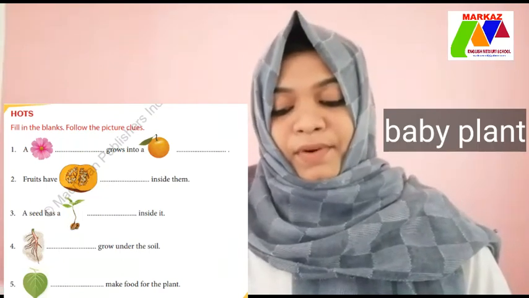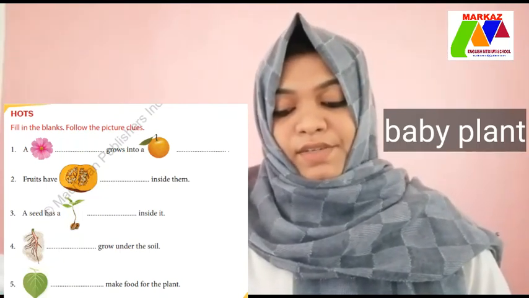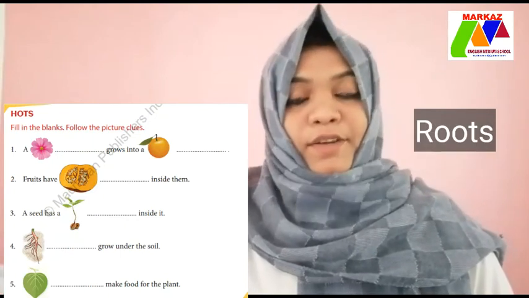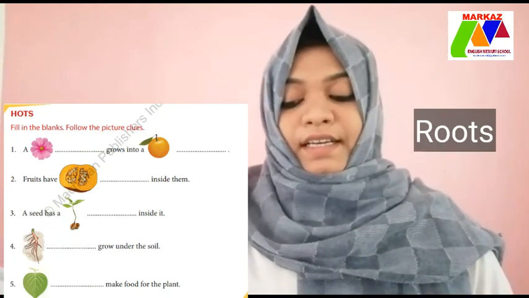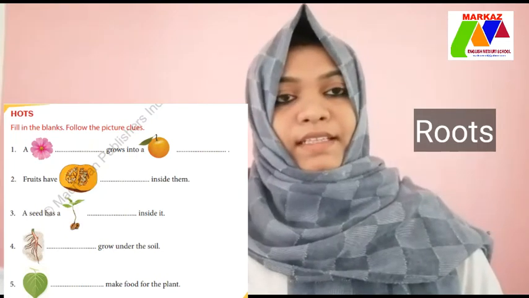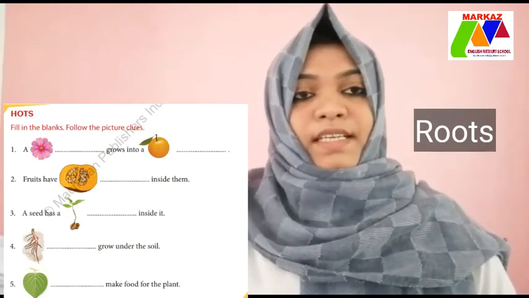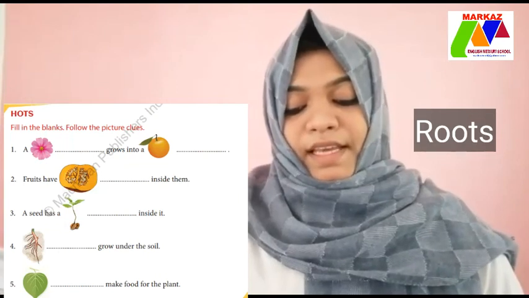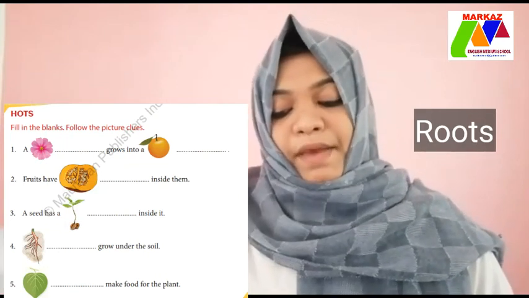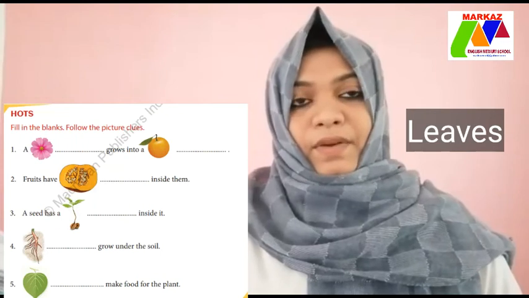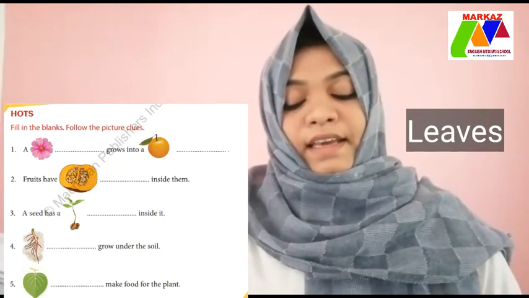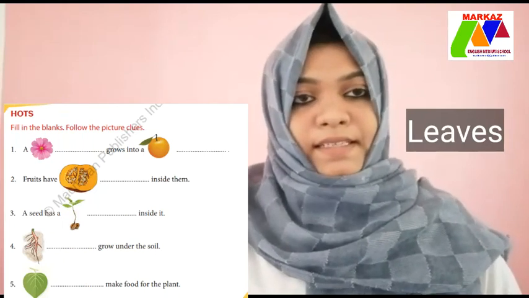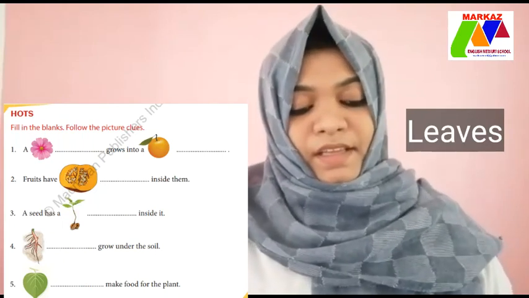Then fourth one, look at the picture, that is root. Roots grow under the soil. So you have to write there roots. Then fifth one, leaves. Leaves make food for the plants. Leaves, leaves make food for the plants. Is it clear, children?